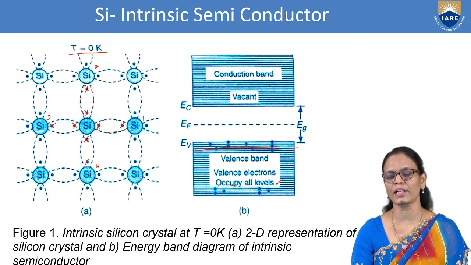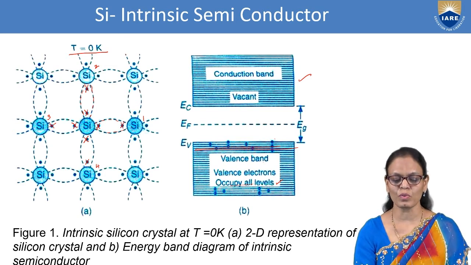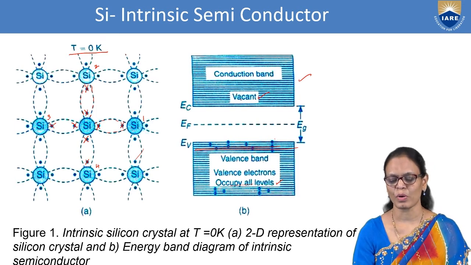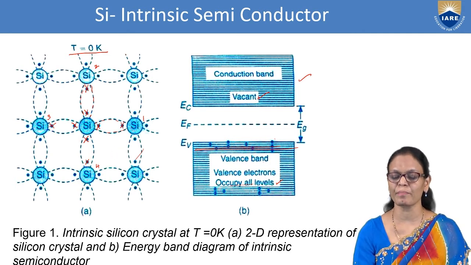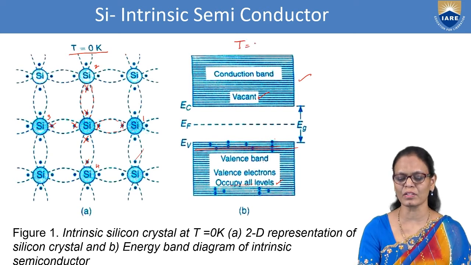Now when we come to the conduction band, it is the range of energies possessed by conduction electrons or free electrons. But do we have any free electrons over here? There are no free electrons here. Therefore, the conduction band is vacant. Why is it vacant? Due to non-availability of free electrons. So, the conduction band is completely empty. This is also at T equal to 0 Kelvin.